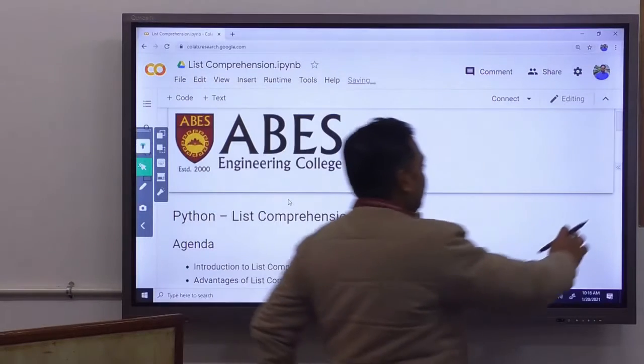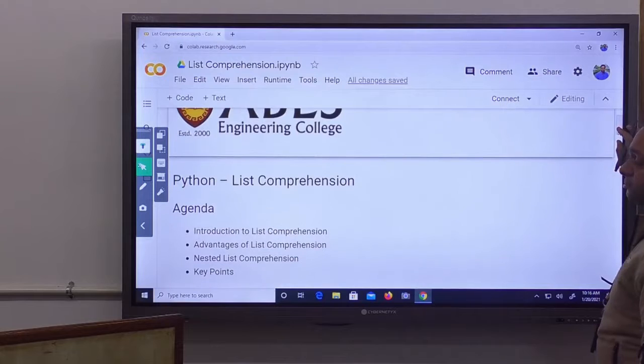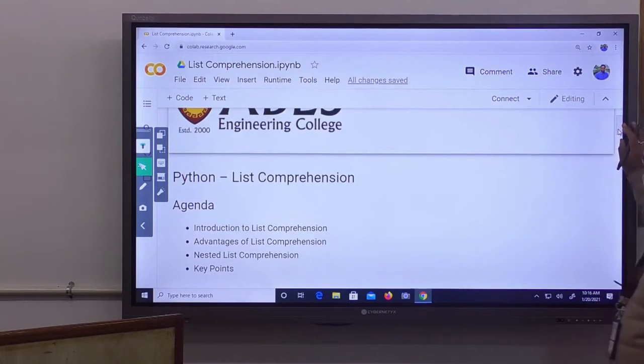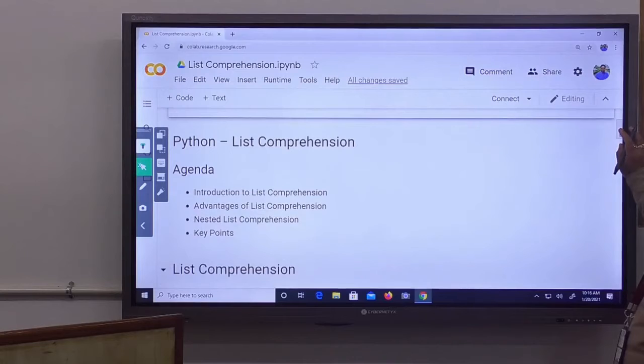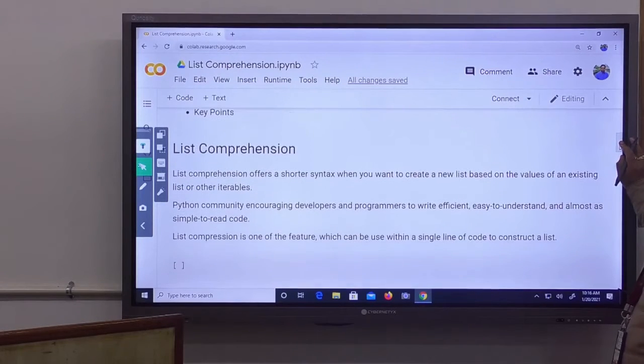So today's agenda is: we will talk about an introduction to list comprehension, advantages of list comprehension, nested list comprehension, and some key points to remember about list comprehension. So let's see what list comprehension is.